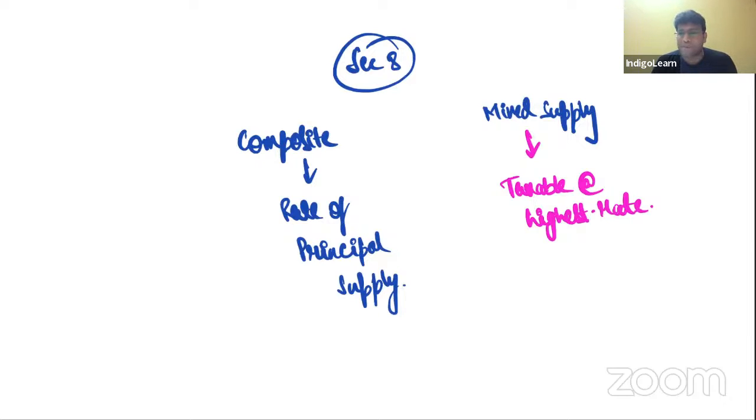I'm sure we are getting complete clarity on this point, my dear friends. So come on, composite supply is taxed. How, my dear friends? Composite supply is taxable at the rate of principal supply. I repeat once again, composite supply is taxable at the rate of principal supply, whereas mixed supply is taxable at highest rate. That's it.